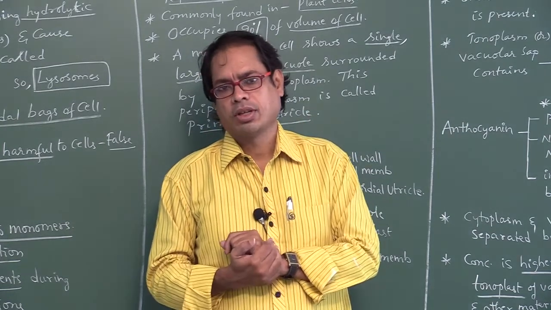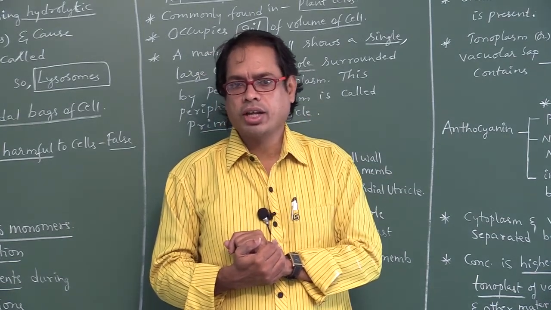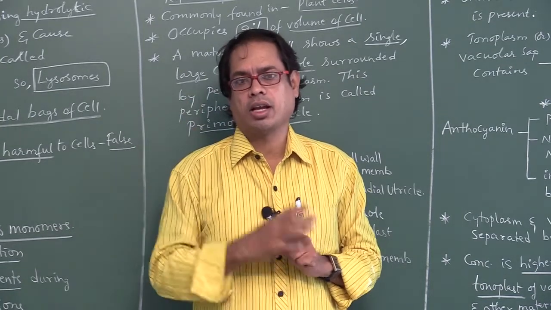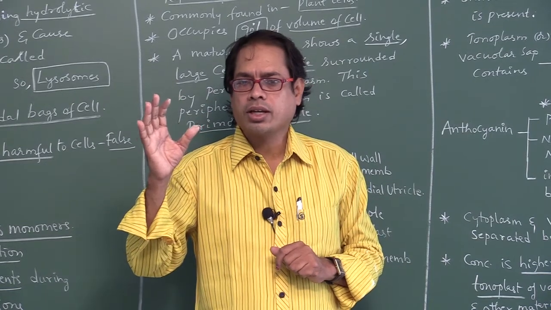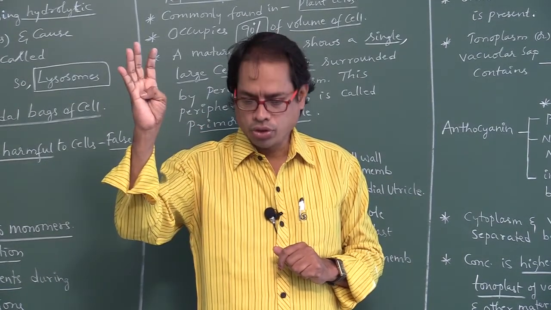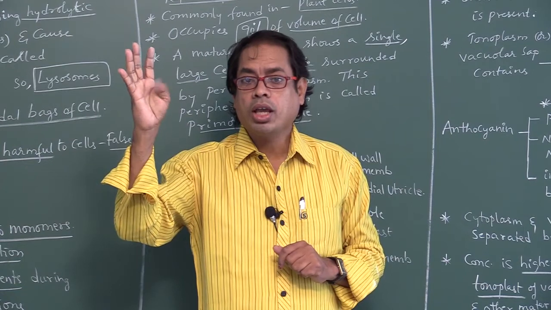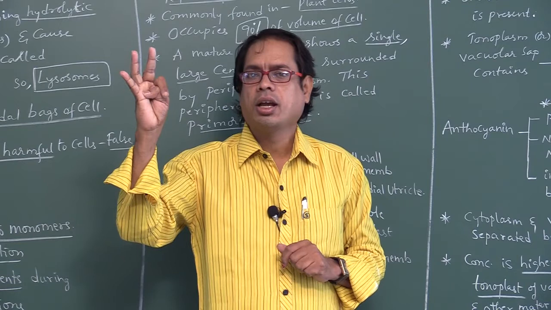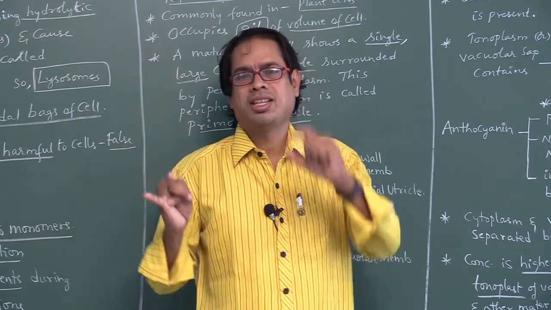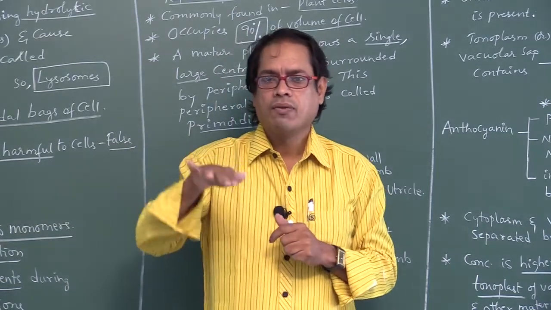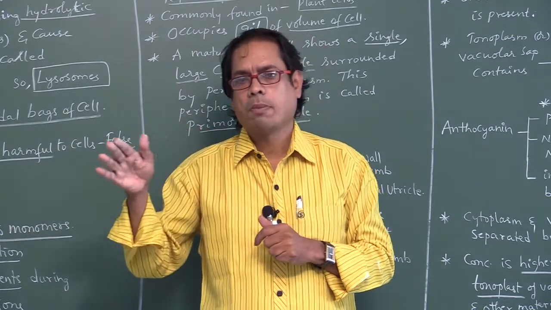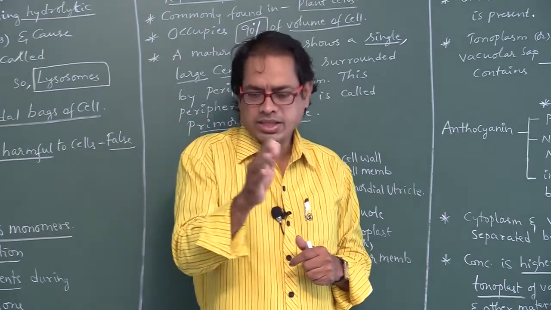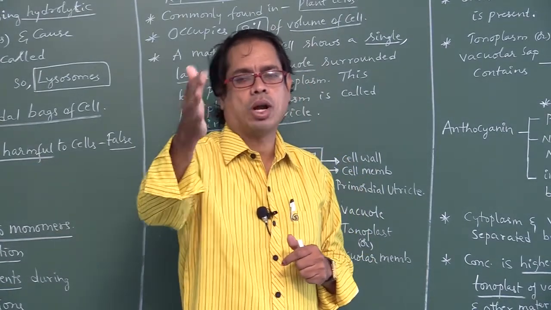So those gas vacuoles are found in photosynthetic bacteria. What are those photosynthetic bacteria? Blue-green photosynthetic bacteria, purple photosynthetic bacteria, green photosynthetic bacteria. These gas vacuoles are useful for floating and are also permeable to gases. Gas vacuoles are permeable to gases, impermeable to water.